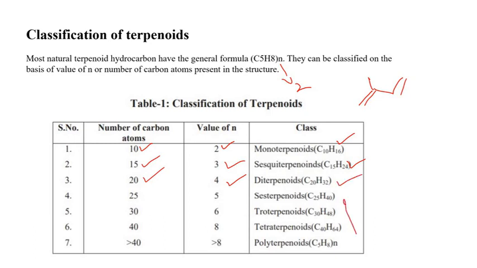Now the remaining ones are triterpenoids, tetraterpenoids, or polyterpenoids. These are quite complex in nature, but we are not even going to discuss them since it is beyond the scope of our syllabus. Okay.